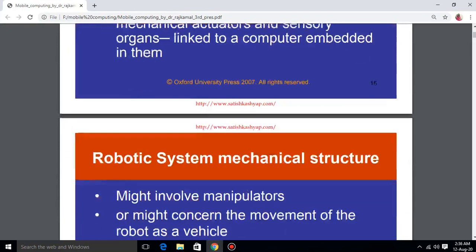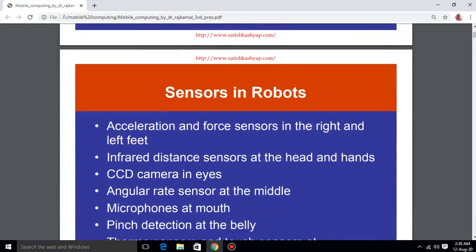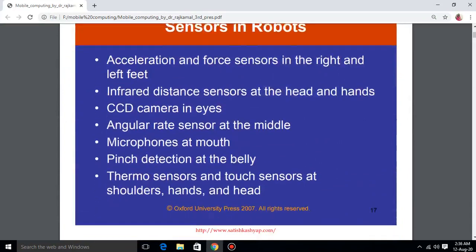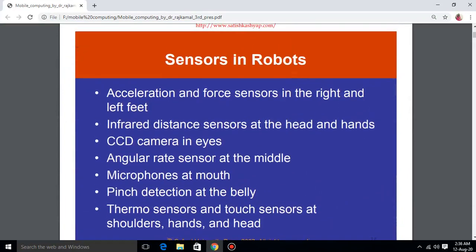Then we have different sensors like CCD, as we have seen, the CCD camera in the eyes. Then angular rate sensor at the middle, microphone at the mouth, pitch detection at the belly, thermosensors and touch sensors at the shoulders, hands and head. Thermosensors basically work on temperature, pitch is to measure the level of the voice, microphone is basically to record the voice, and angular rate sensor is at the middle.